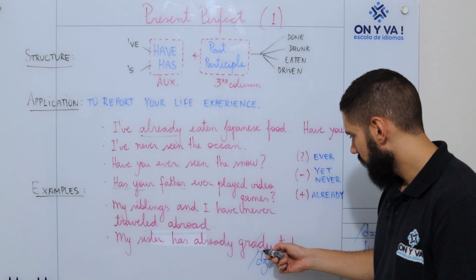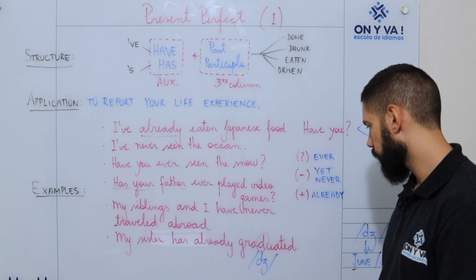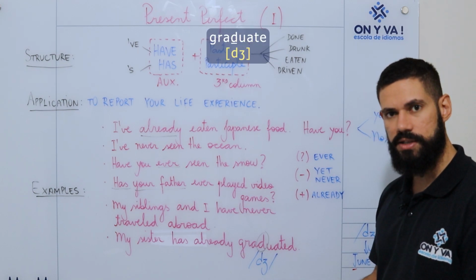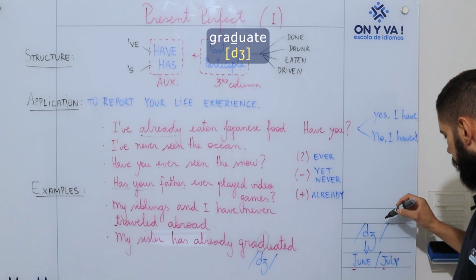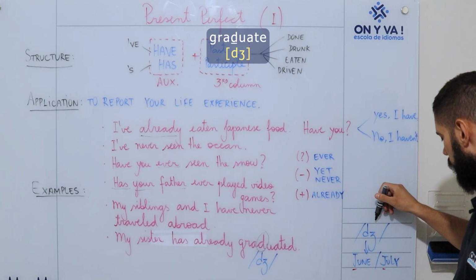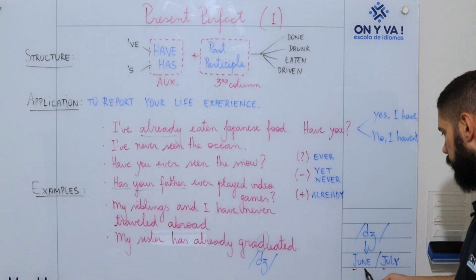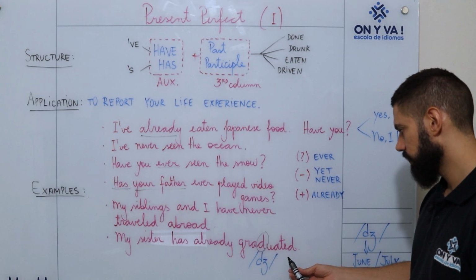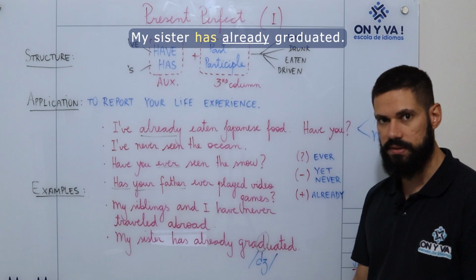This D is not a D, it's J, gradu. We use this phonetic symbol, we say J, like in June, July, J, not D. Graduated. My sister has already graduated.